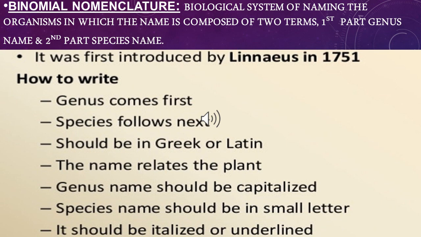Binomial nomenclature should be written in Latin or Greek language. The genus name should start with a capital letter. The species name should start with a small letter. The genus and species name of any organism should be underlined or italicized.